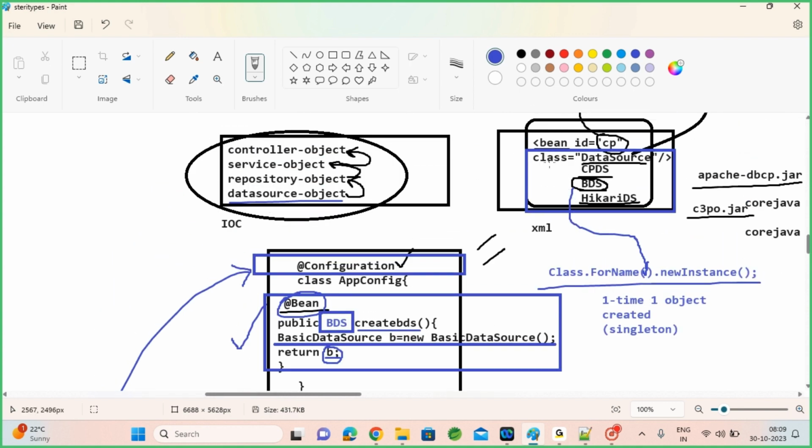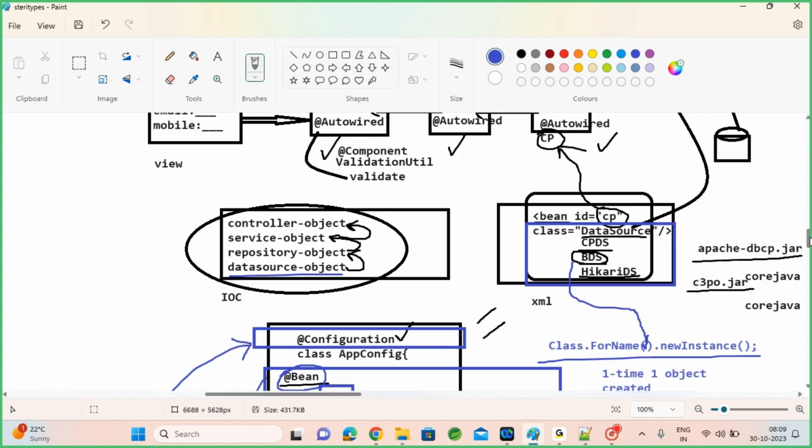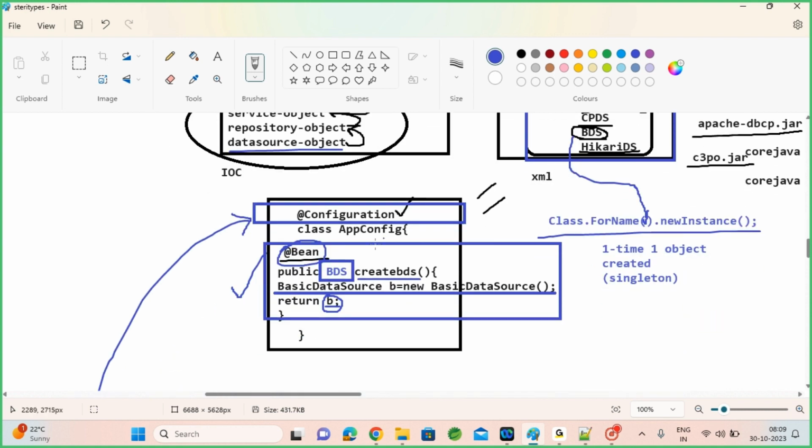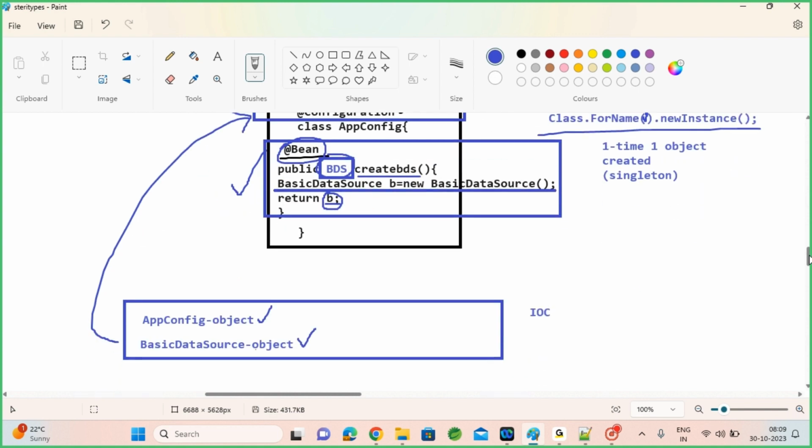So when you have an XML bean that you can't avoid creating in XML, you can bring that bean here into @Bean, and whichever object you want to return, put it as the return type here and create that object manually within your method and return it. So finally, @Bean with the returned value whichever you created. This method will be executed only one time after scanning this package.